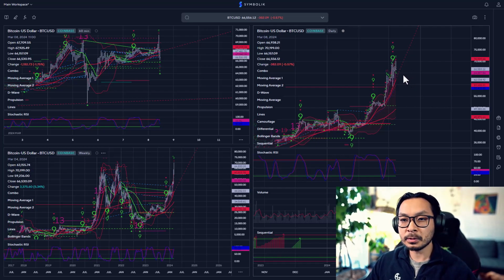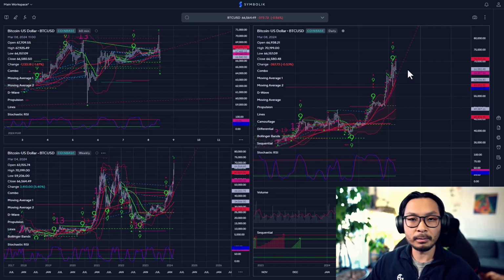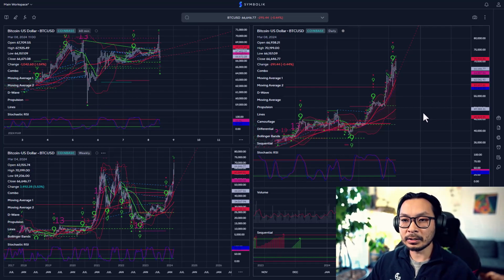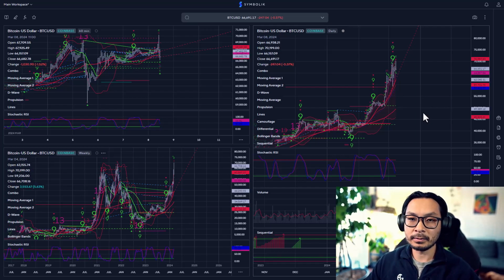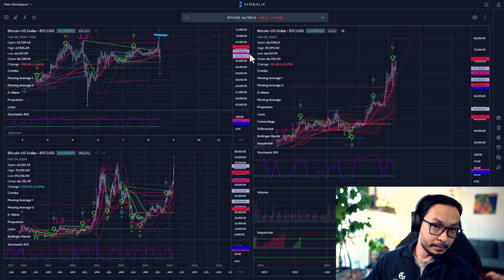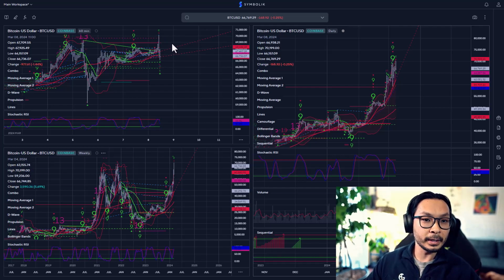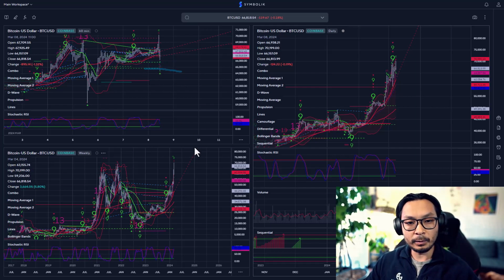From a technical perspective, things are okay. It's not giving me a green light; it's really neutral. RSI is heading down, which means it's losing a little momentum. But I'm putting less emphasis on the technicals and sticking with the basics: there are a lot of inflows coming in. Nothing sticks out on the daily chart. We had this high wick up past 70,000 and then it sold off. Nothing alarming. As long as we hold the 66,000 and 65,000 levels, I think we should be okay. On the weekly chart, nothing crazy.